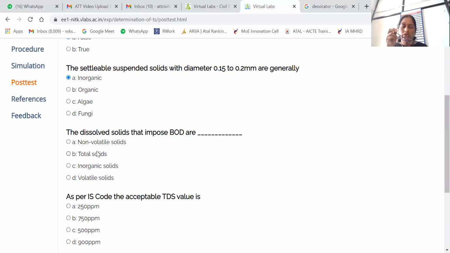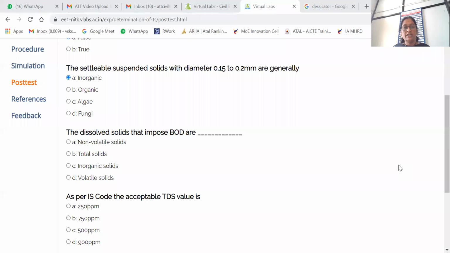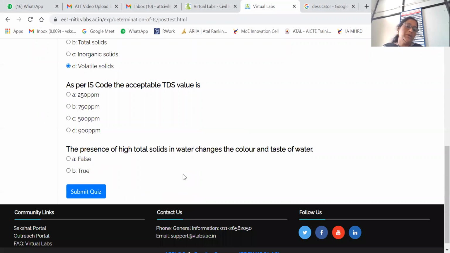Dissolved solids that impose BOD, biochemical oxygen demand. Okay, I have received option D from many of you. So I will go with your answer, volatile solid. I will click it on volatile solid. As per IS code, the acceptable TDS value is, the discussion just happened, so you will tell me the correct answer.